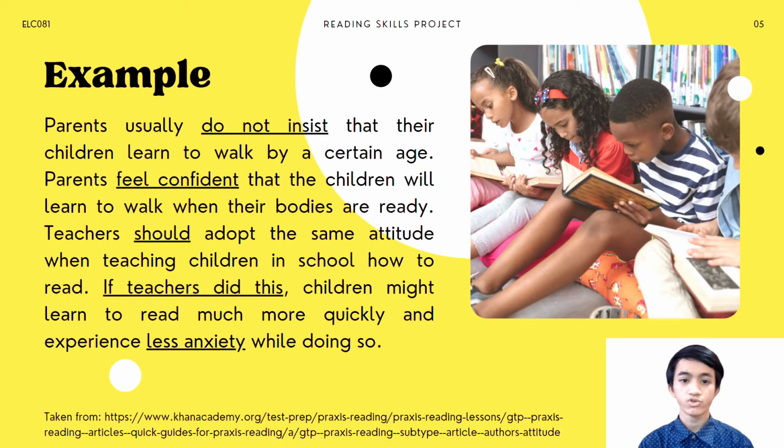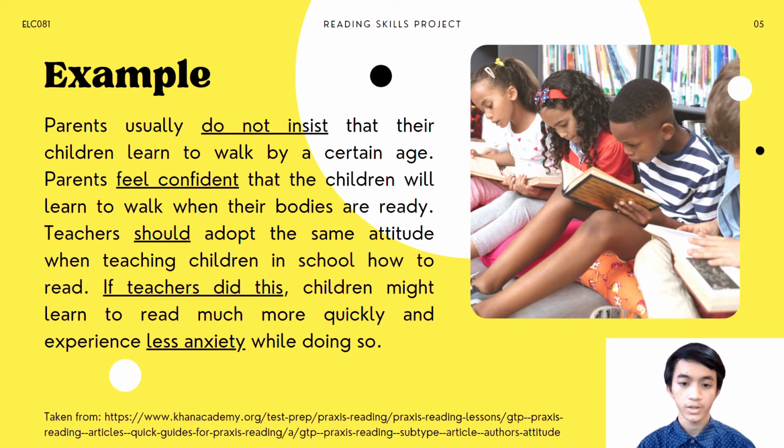Example: Parents usually do not insist that their children learn to walk by a certain age. Parents feel confident that the children will learn to walk when their bodies are ready. Teachers should adopt the same attitude when teaching children in school how to read. If teachers did this, children might learn to read much more quickly and experience less anxiety while doing so.